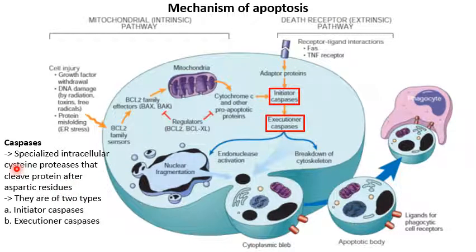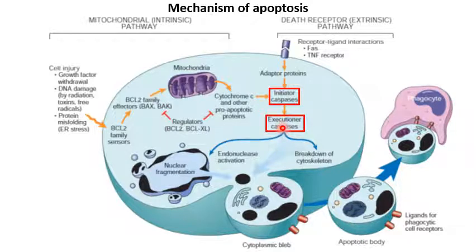They are cysteine proteases cleaving after aspartic residues. That's why they are called caspases. The C is derived from cysteine, and aspartic acid gives the ASP part of the caspases term. These are of two types, that is initiator caspases and executioner caspases.